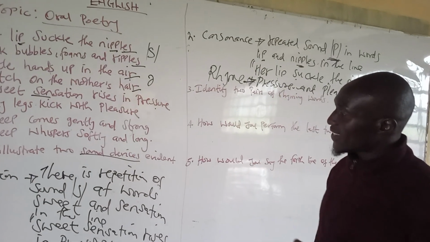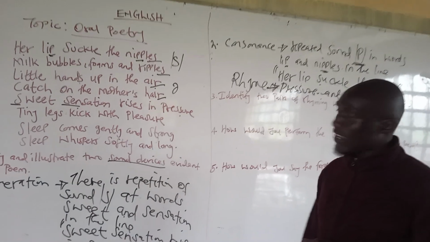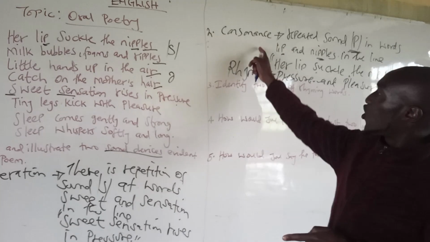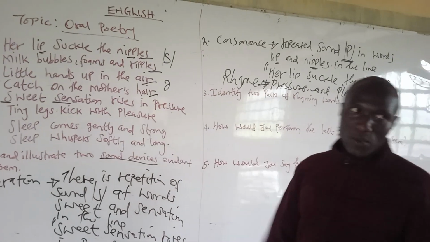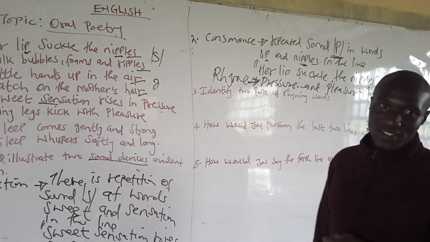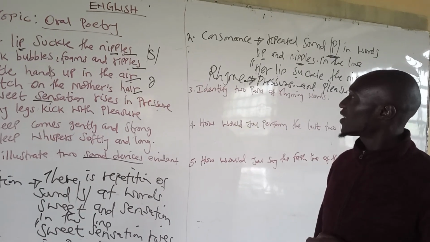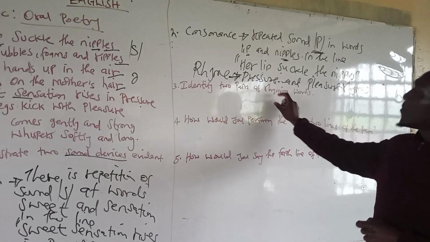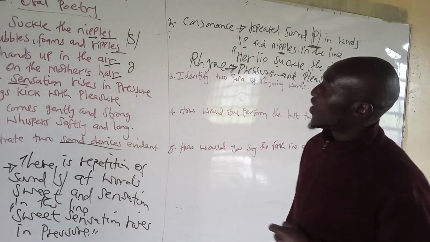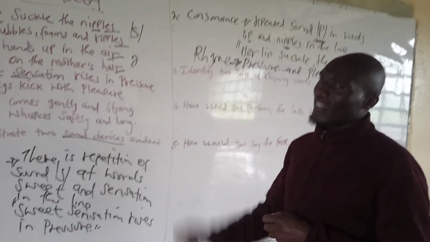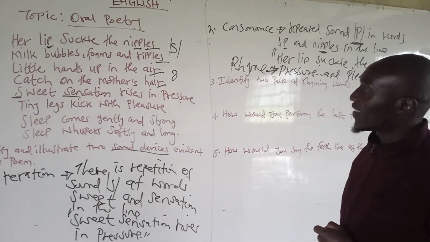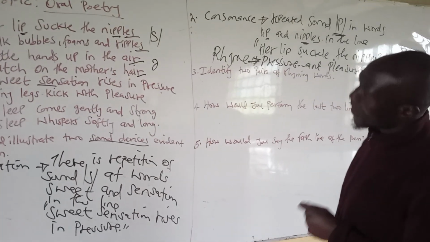So viewers, first, we have talked about the sound devices, and these sound devices are alliteration, consonance, and rhyme, as we have seen from the poem. So we go to our second question: you identify the two pairs of rhyming words. As we have said, rhyme is the same sound that is produced at the end of different words.